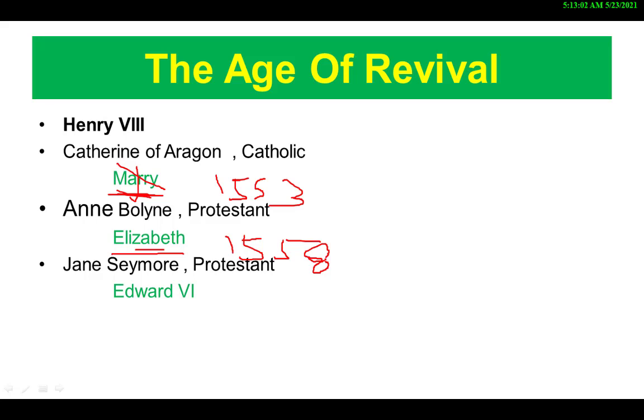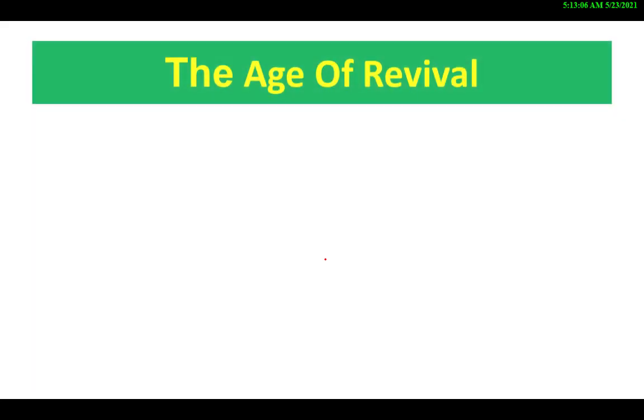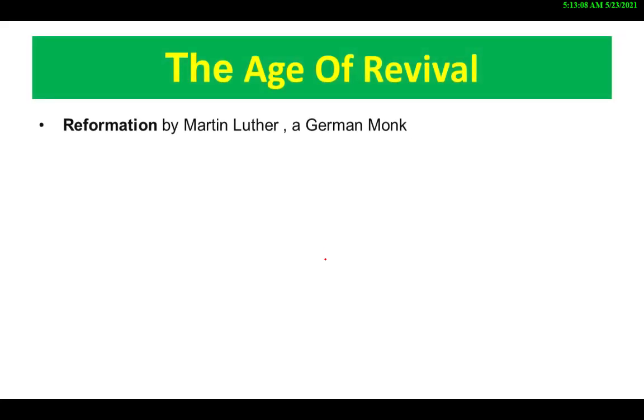So that was all about the historical background of the Revival age. Let's have a look into the literary characteristics of this period. The first thing that happened literally in this period was the Reformation movement. The Reformation movement was actually a religious movement that was started by Martin Luther. Martin Luther was a German monk, and his followers were called Protestants.